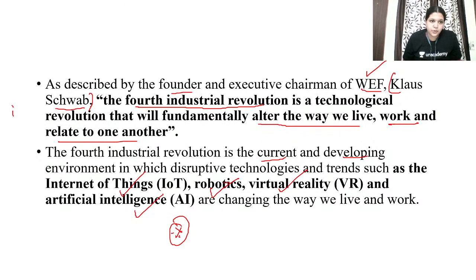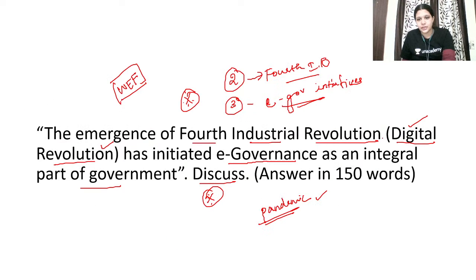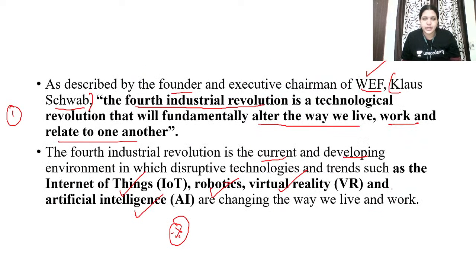So in the first part you spoke about what the fourth industrial revolution is, and since it is 150 words, you will be writing it for 10 marks. For 10 marks you just have 2 pages, so on one page you have to take half a page. You'll have the question, and below that question you can write this WEF as an introduction, and then write a topic called the fourth industrial revolution. There you talk about what the fourth industrial revolution means and what the important technologies involved in it are.